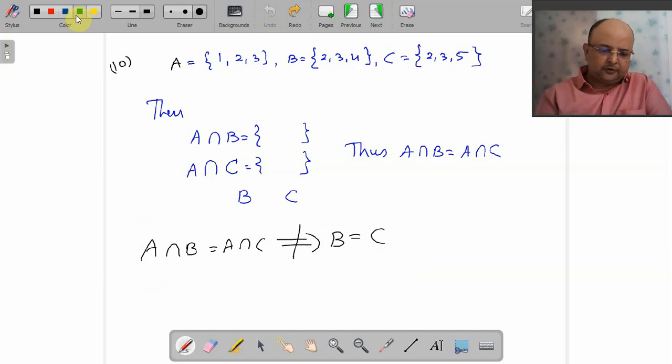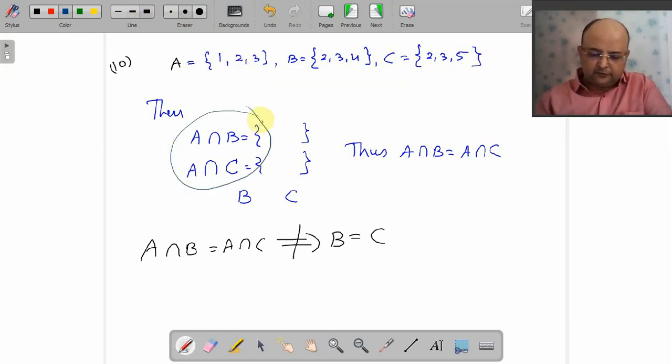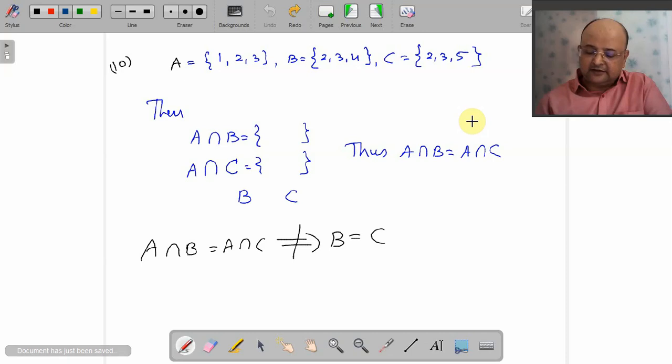Ready? Okay. મને ખબર છે એટલે હું અમુક સેટ્સ લઈ લેતો હોઉં છું. તમને એમ થાય કે સરળ રાખ્યું છે, એવું નથી. લેટ્સ ગો ફોર ધીસ. A is 1 2 3, B is 2 3 4, C is 2 3 5. I just consider three sets such that A intersection B equals to A intersection C, and I choose B and C such that B is not equal to C.